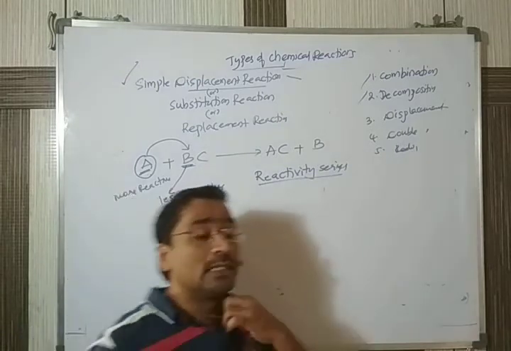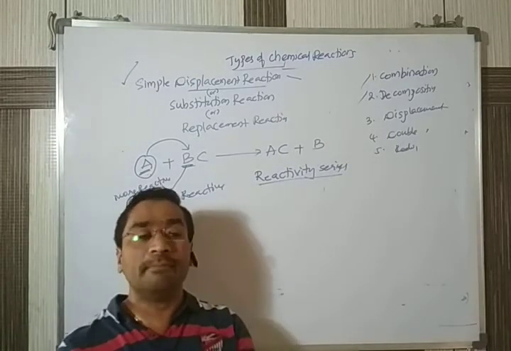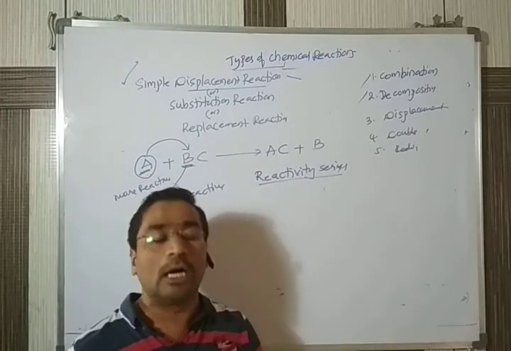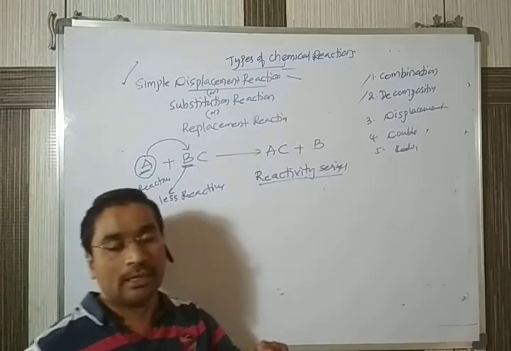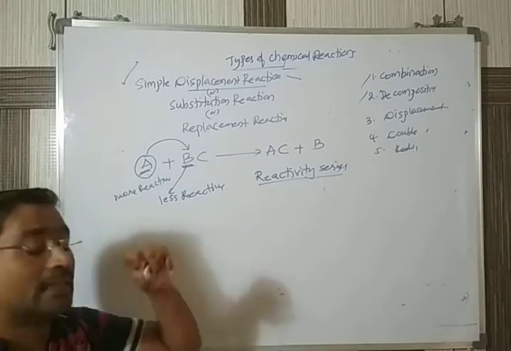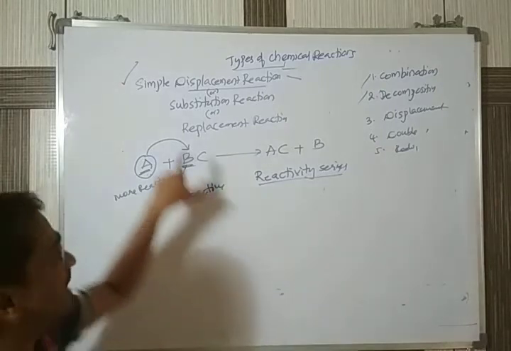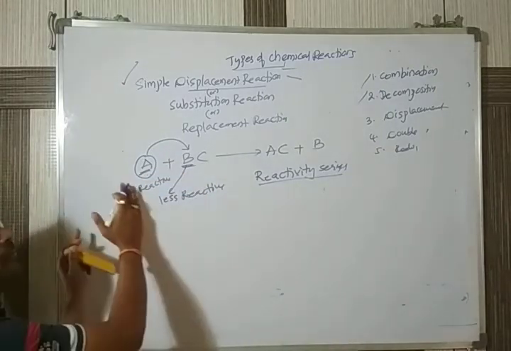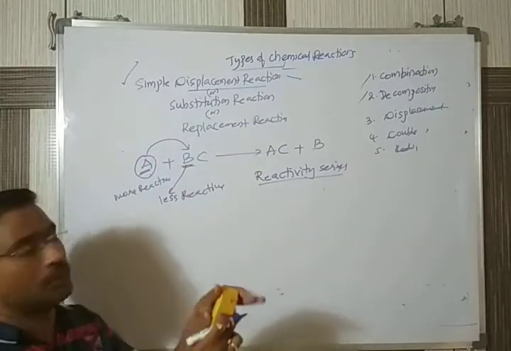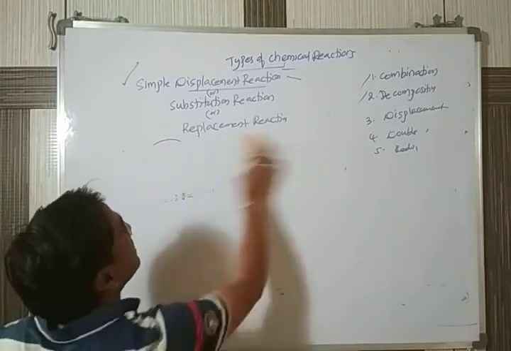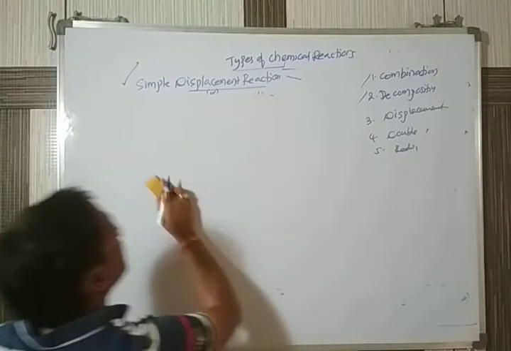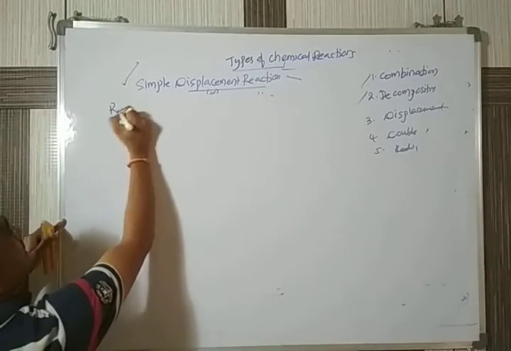Now you can ask me a question: sir, how do we know one metal is more reactive than another metal? We have a list of series. By seeing that series, we can identify which metal is more reactive or less reactive. Now let me write this series here. So this is a reactivity series.